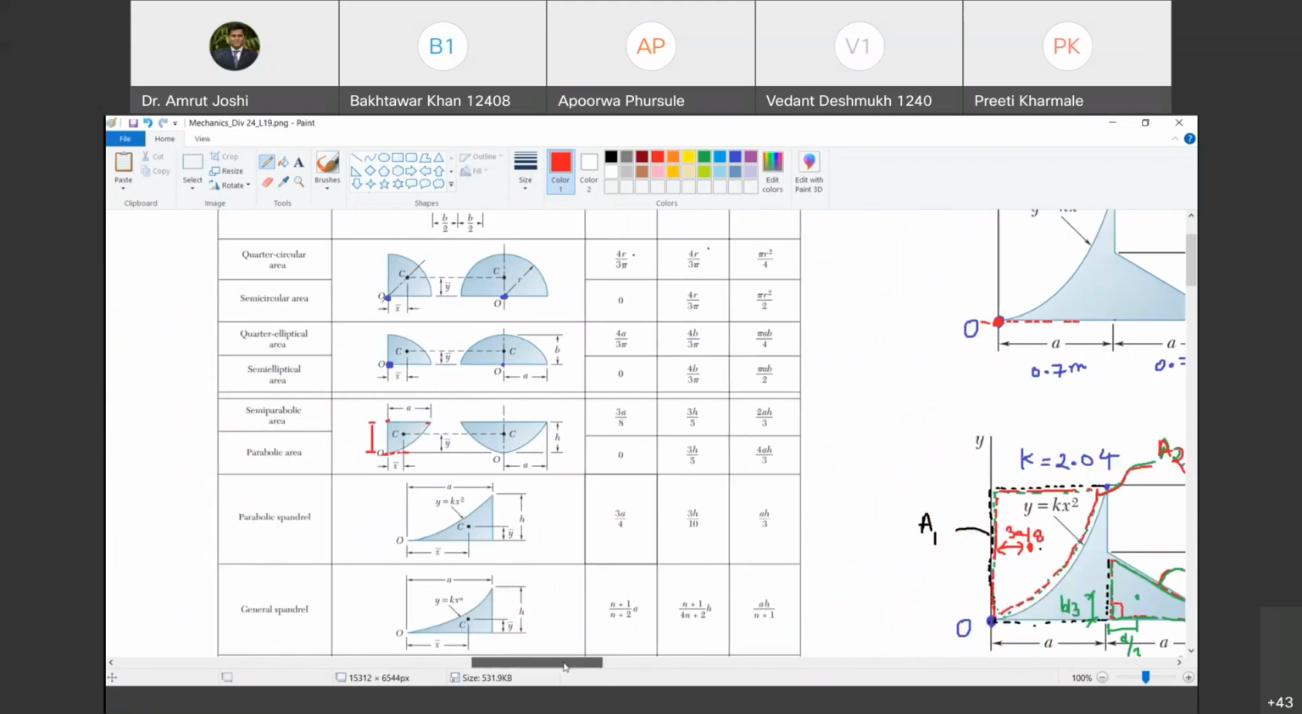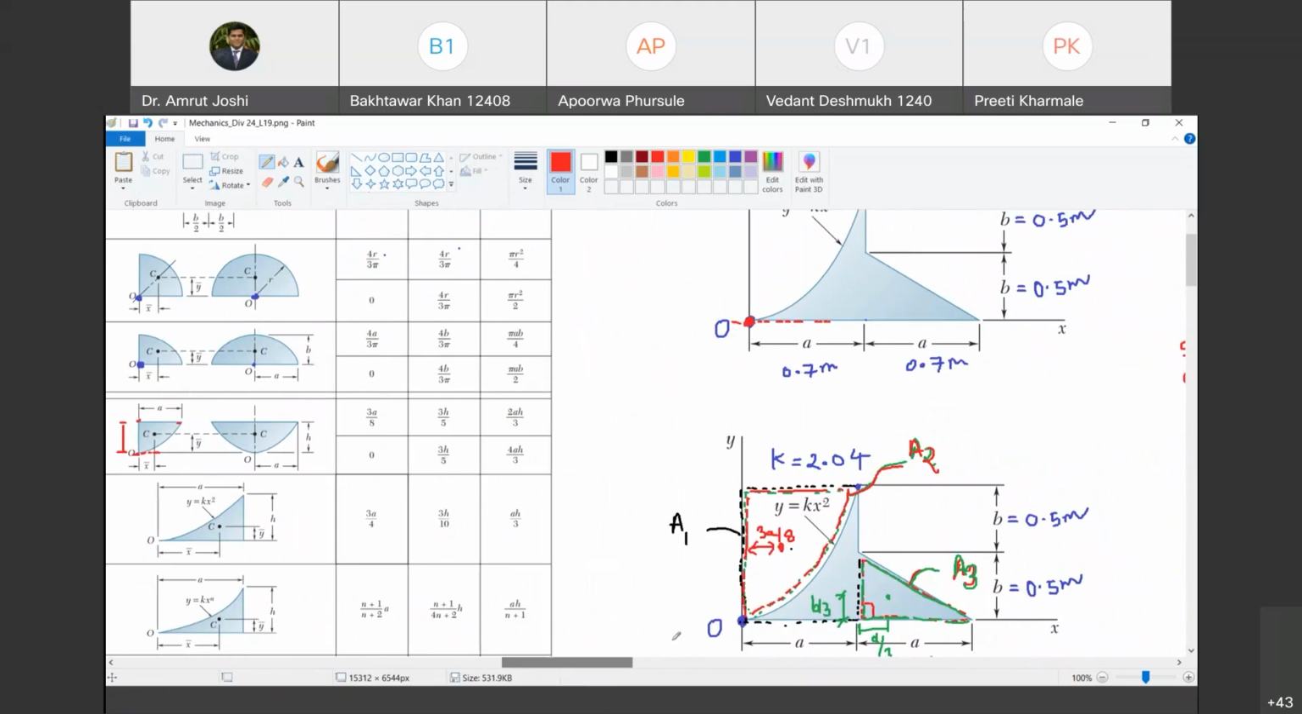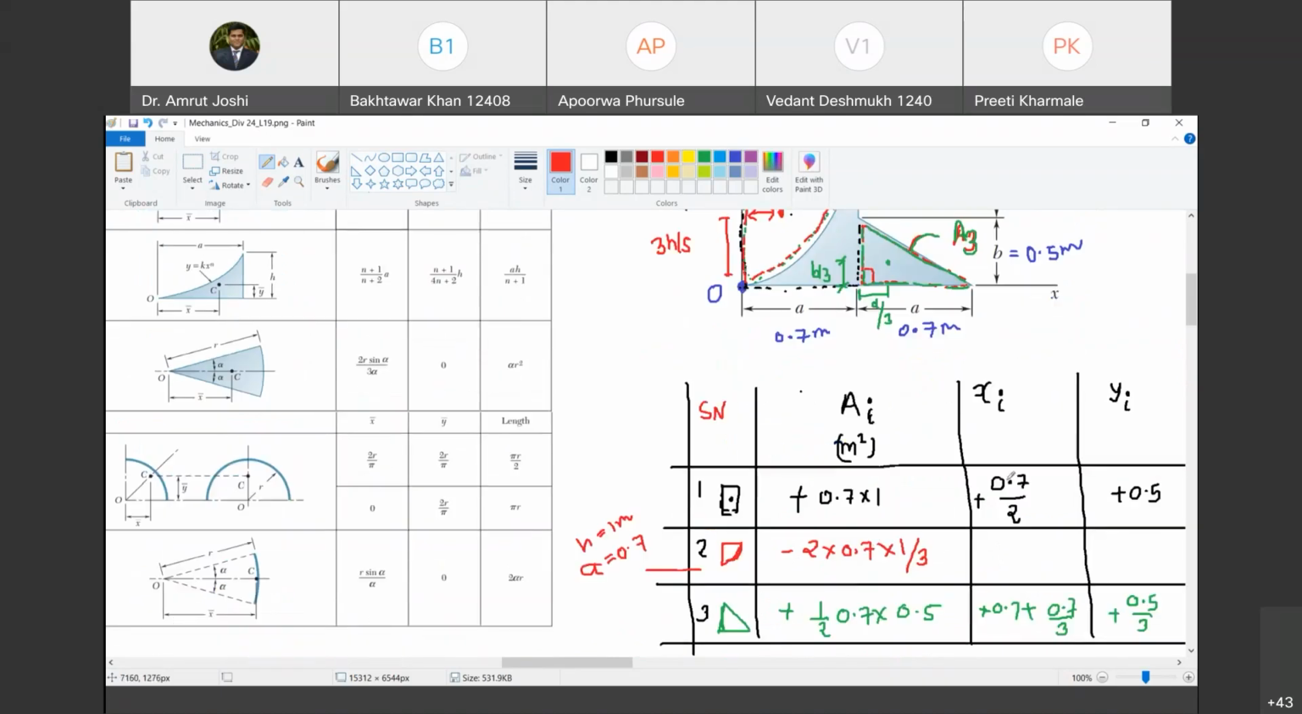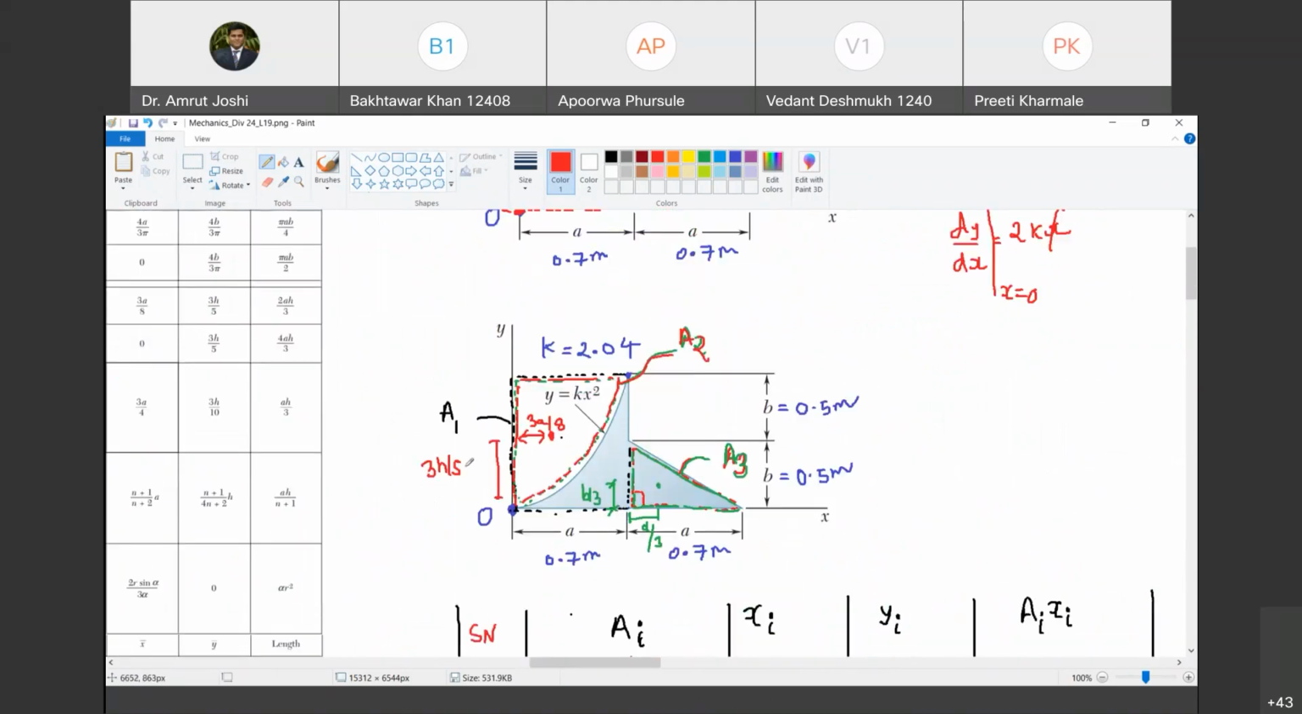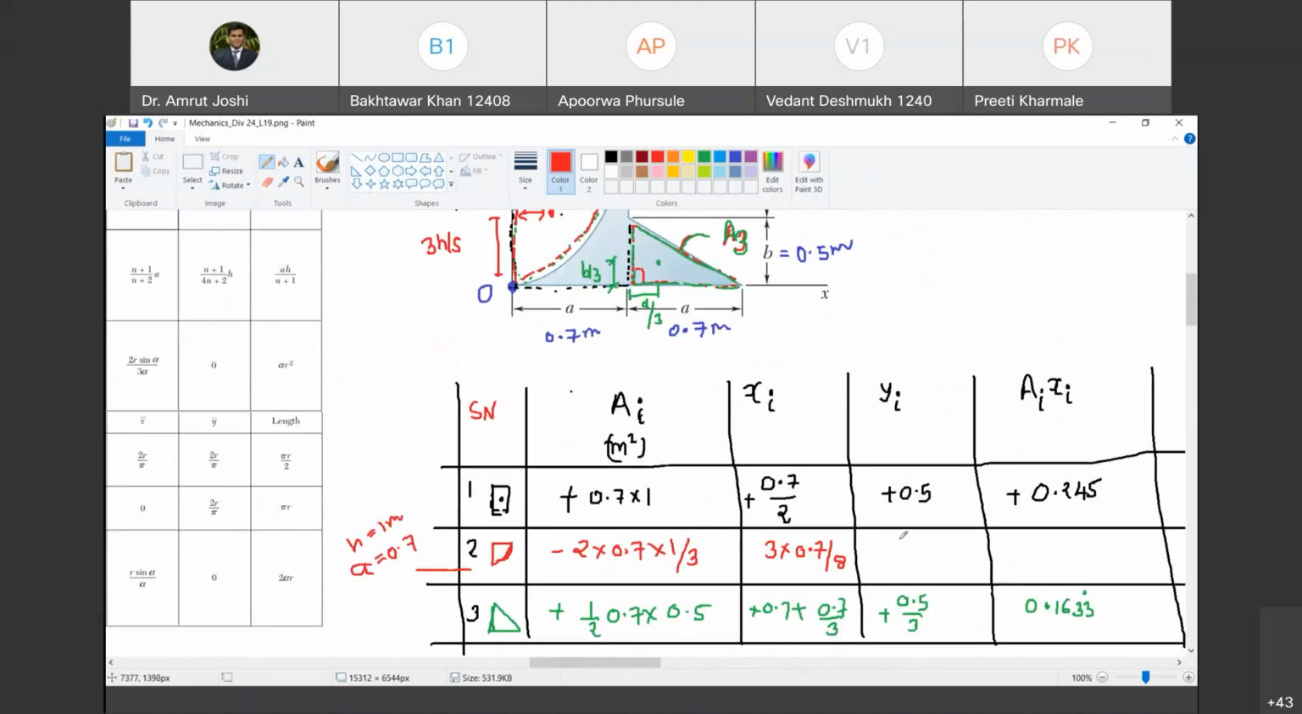And what is Y bar? 3H by 5. Yes, sir. So this is 3H by 5. Is it towards right of O and towards up from O? Yes, sir. So both are going to be positive. So how much is Xi here? 3A by 8, so 3 into 0.7 by 8. Agreed? Yes, sir. And what is Y bar here? 3 into H by 5, so 3 into 1 by 5.